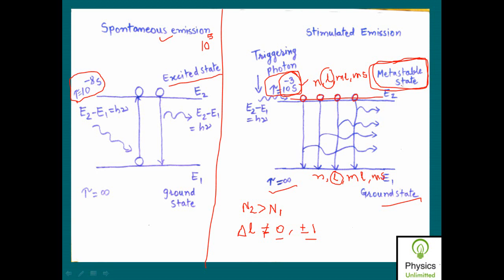Is it clear what is meant by metastable state? Yes, sir.